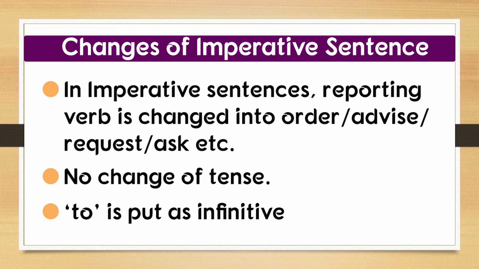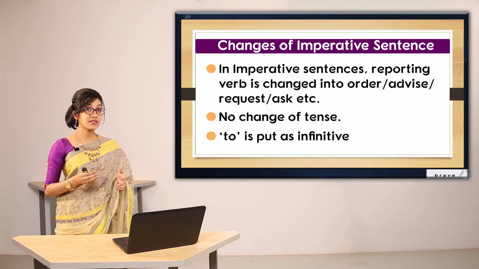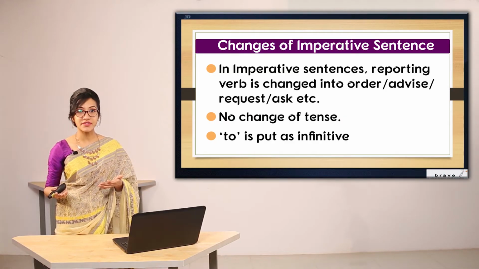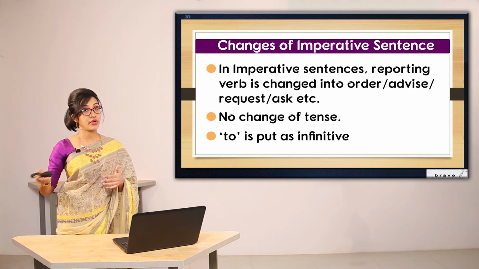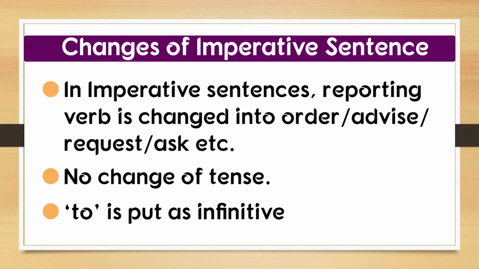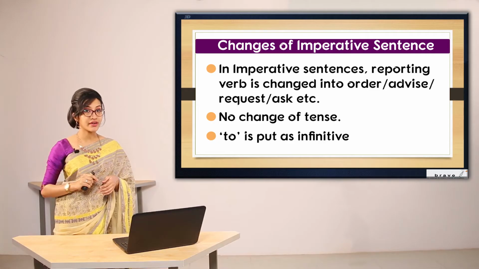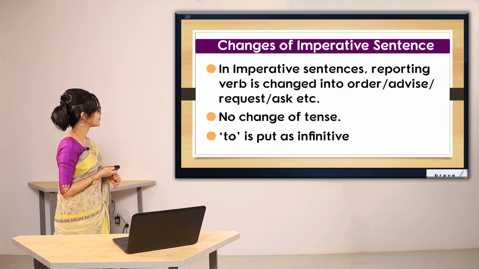Second, no change of tense. This is the simplicity of imperative sentences, that tense is not going to be changed. And thirdly, the connective "to" is put as an infinitive. So we are going to use "to" here as an infinitive.